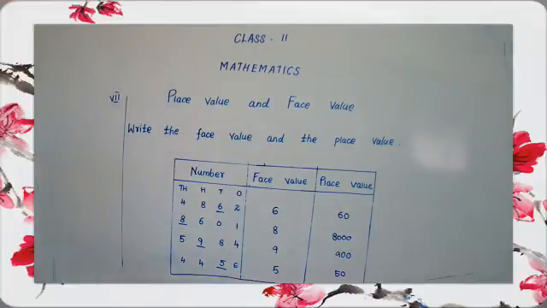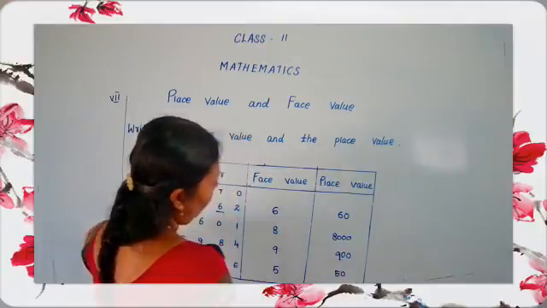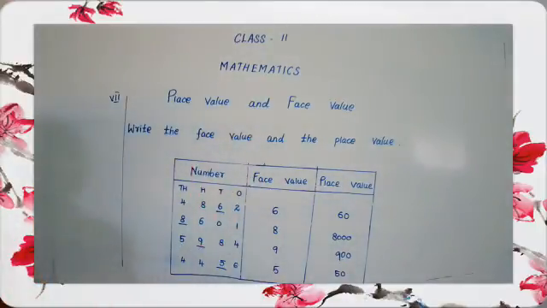The last one, 4456. The face value of 5 is 5.